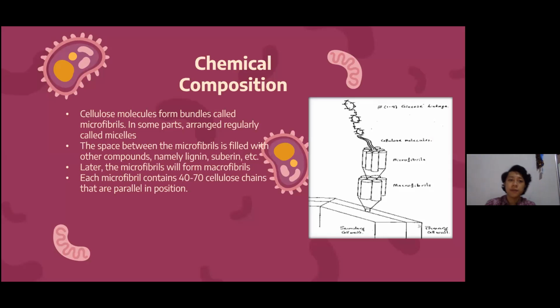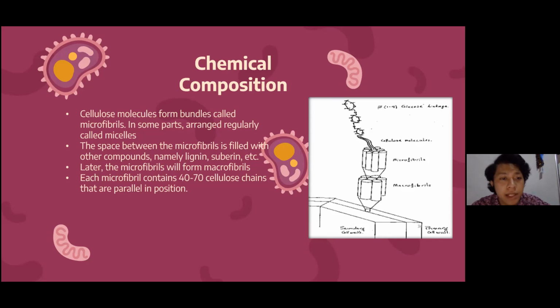And then the chemical composition of the cell wall: the cellulose molecules form bundles called microfibrils. We can see this in the picture too, from the glucose bundle. In some parts they are arranged regularly, called micelles.